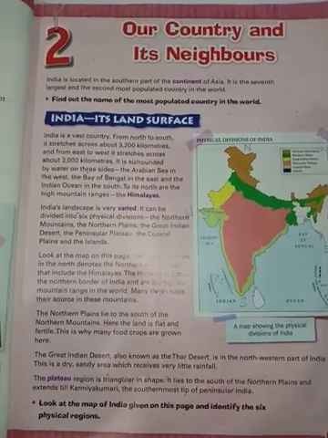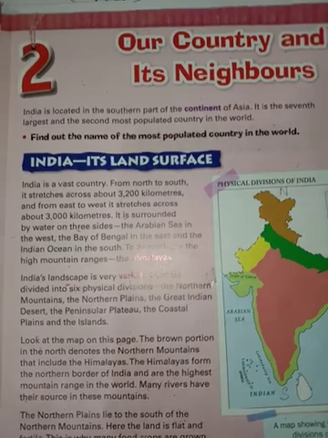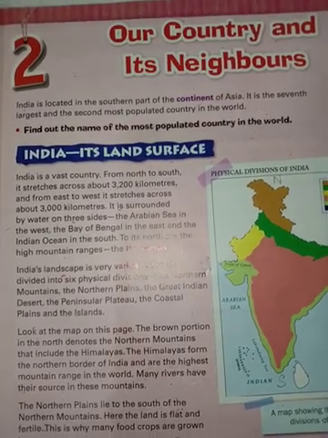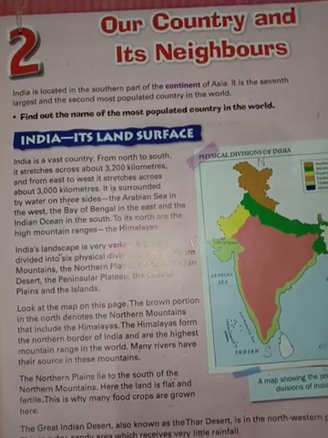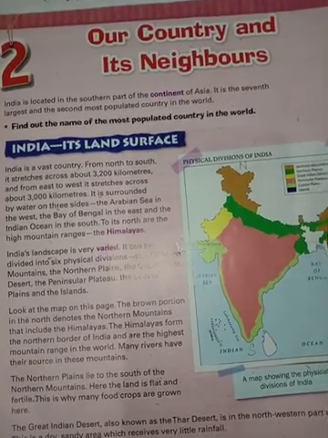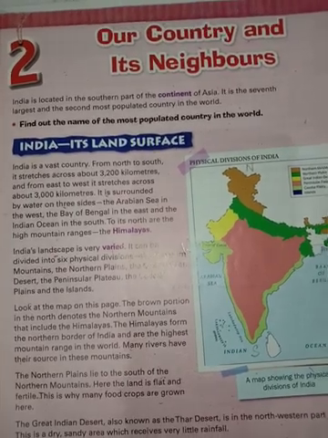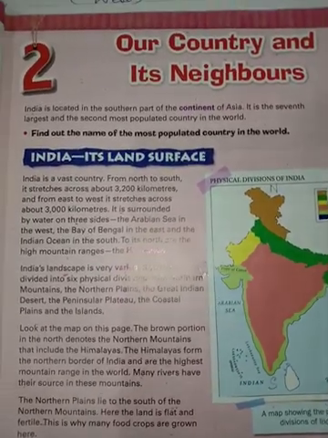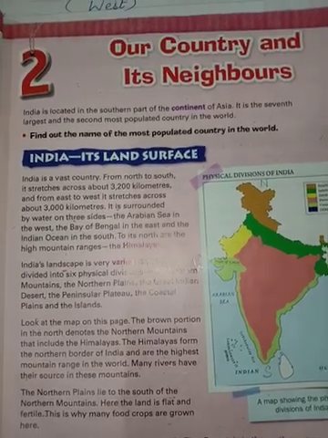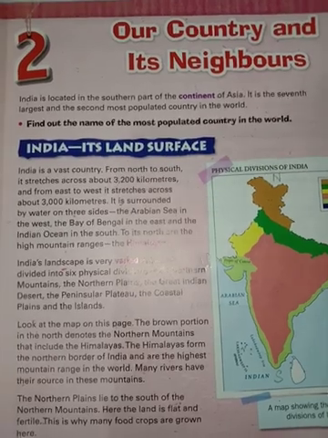Okay, so here our first question in this chapter is, find out the name of the most populated country in the world. So as I have told you, which is the most populated country? Populated, many number of people, which it is? China. Exactly, it is China. At number 1, the most populated country, it is China.